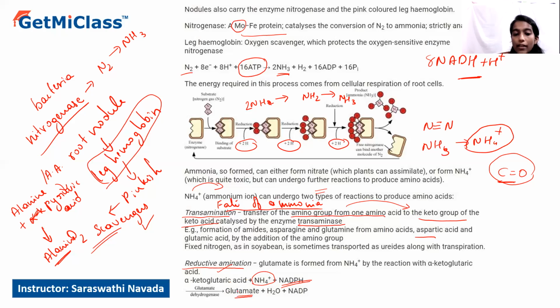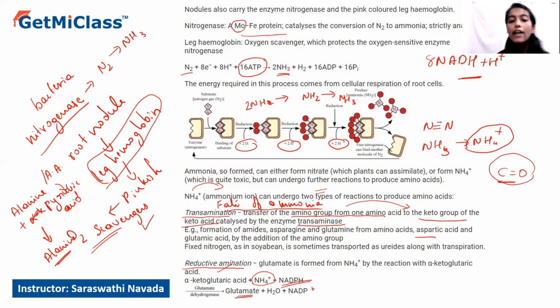So that is glutamate. For example, they have considered alpha ketoglutaric acid as the keto acid. When it is added with the ammonium ion in the presence of NADPH, it results in the formation of glutamate as well as water, and NADP, which is oxidized, is released. This reaction is catalyzed by the enzyme glutamate dehydrogenase.